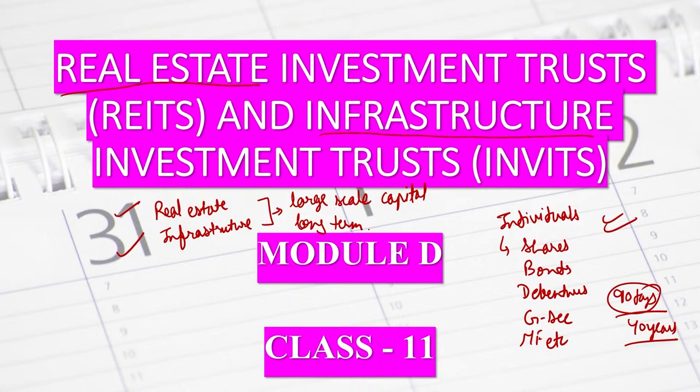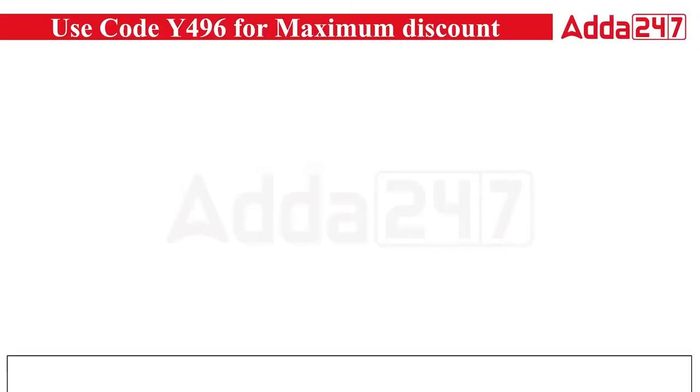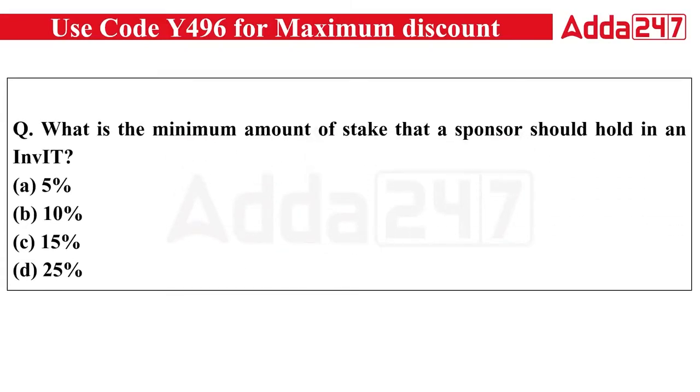Now let's discuss more about these topics in the form of MCQs. The first question in front of us is asking: what is the minimum amount of stake that a sponsor should hold in an InvIT? What is InvIT? That's simply infrastructure investment trust. The sponsor means the party who sponsored this trust. Then what minimum shareholding should the sponsor have? 5%, 10%, 15%, or 25%? A, B, C, or D?